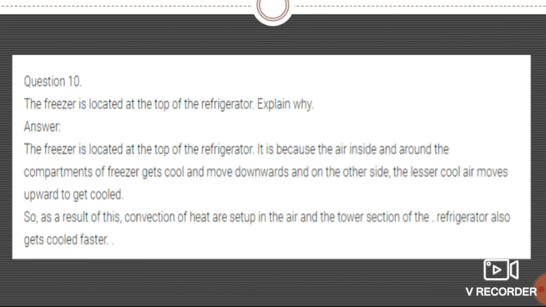On the other side, what will happen? The less cool air moves upward to get cooled. As a result, convection of heat sets up in the air, and the upper section of the refrigerator also gets cool faster.